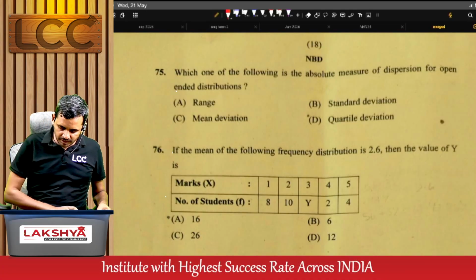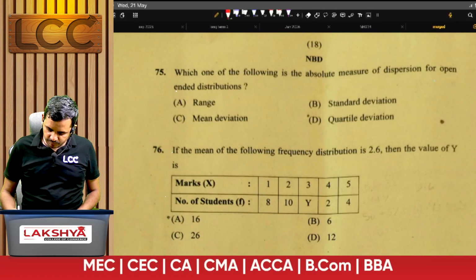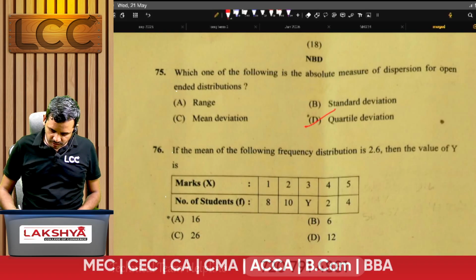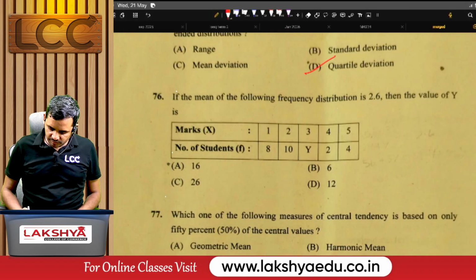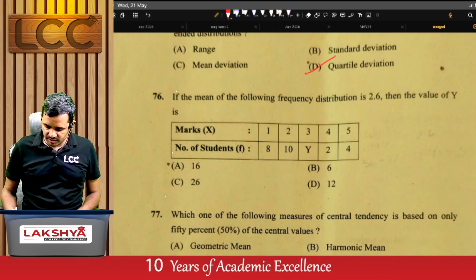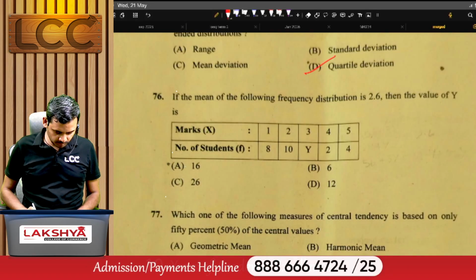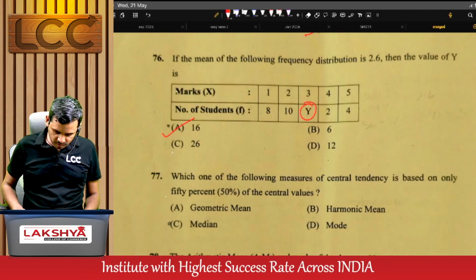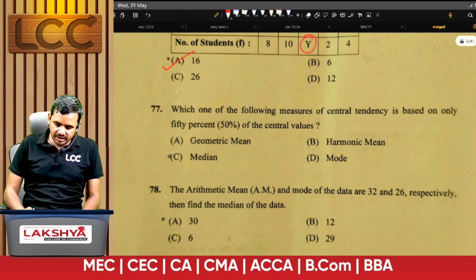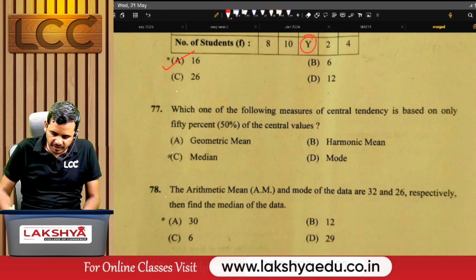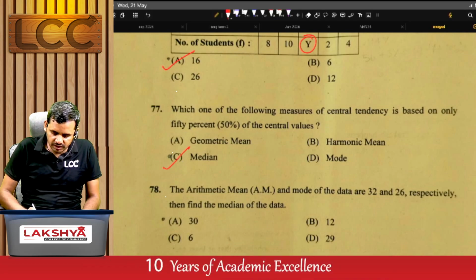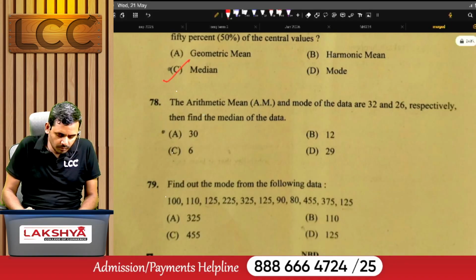Next, see problem number 75. Which one of the following is an absolute measure of dispersion for open-end distribution? That is quartile deviation, D. If the mean of the following frequency distribution is 2.6, then the value of y is, for the following data we want to find out the y value. Therefore the right answer for this question is A. Next, problem number 77. Which one of the following measures of central tendency is based on only 50% of the central values? That is C, median.